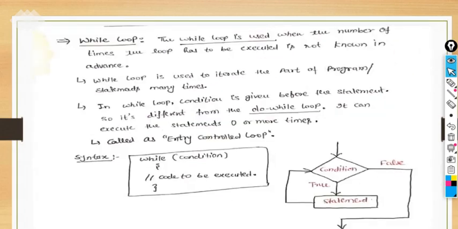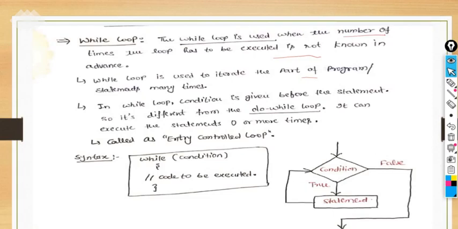Next we have the discussion about the while loop. The while loop is used when the number of times the loop has to be executed is not known in advance. What it means is that first you have to check the condition. A while loop is used to iterate a part of the program, that is, to repeat a part of the program.